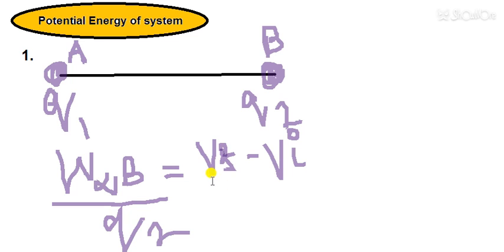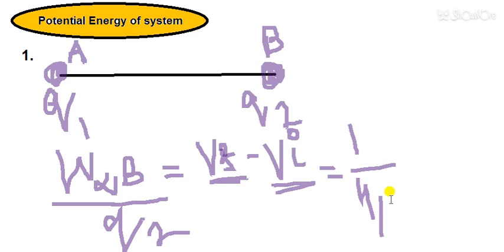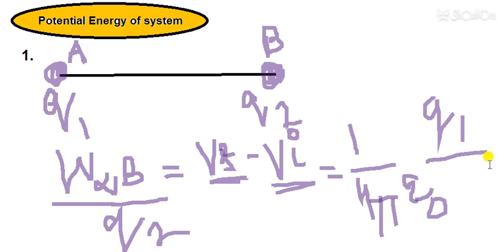So we know the value of V final. V initial at infinity is 0, so it is equal to 1 by 4 pi epsilon naught q1 by r. Up to this I think you have cleared the doubts.